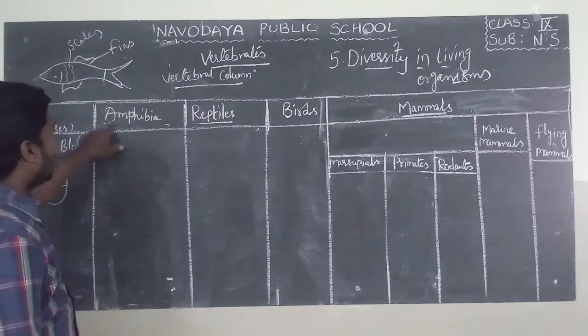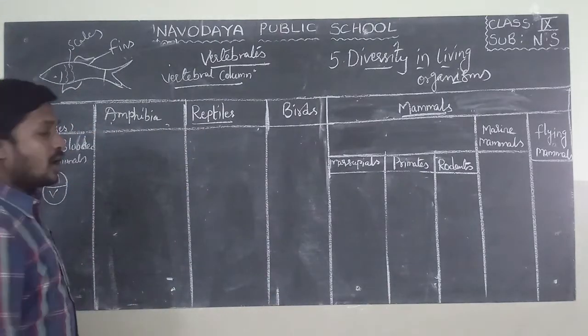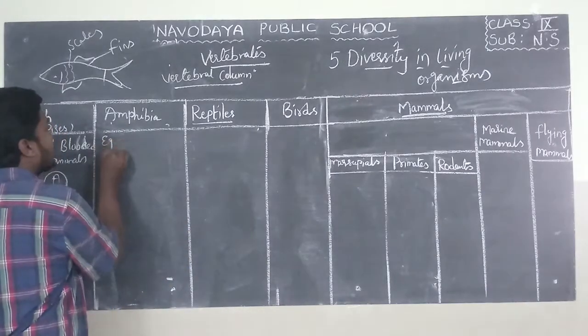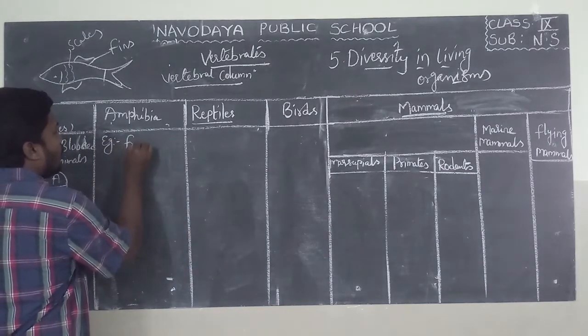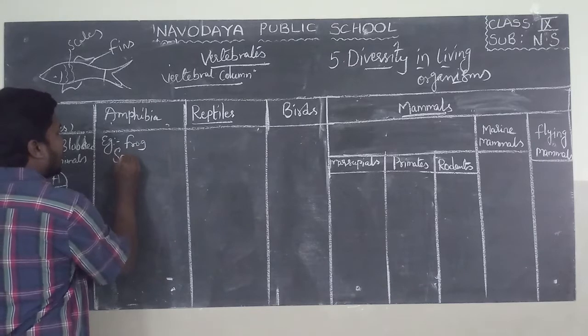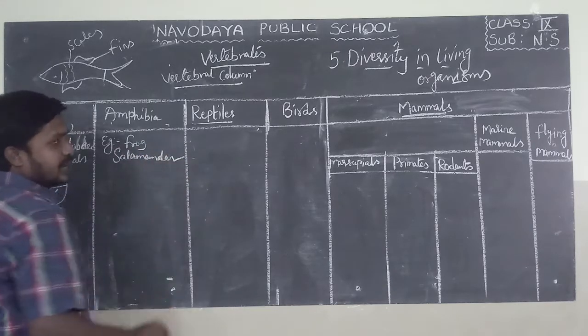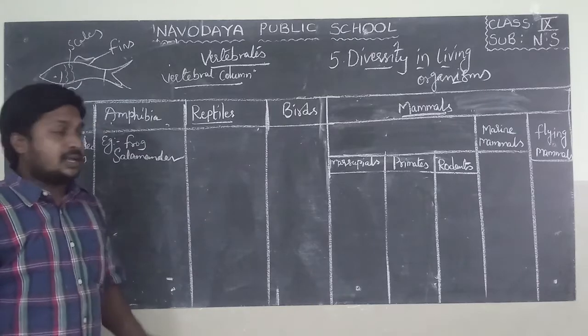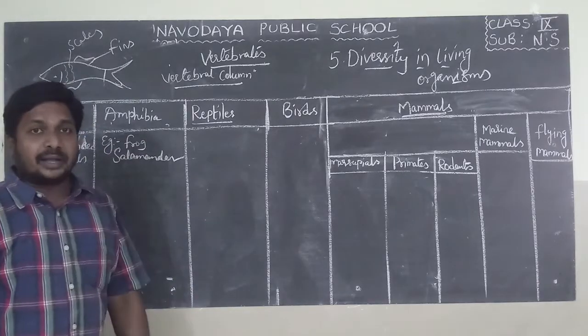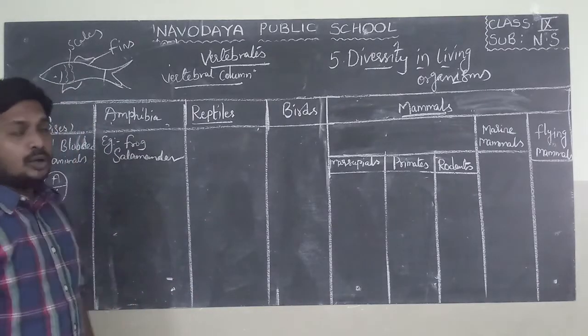Now I will explain about amphibians. What are amphibians? Examples of amphibians are frog and salamander. Frogs and salamanders can live on both land and water.